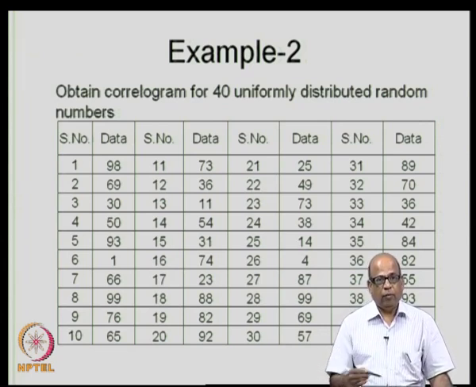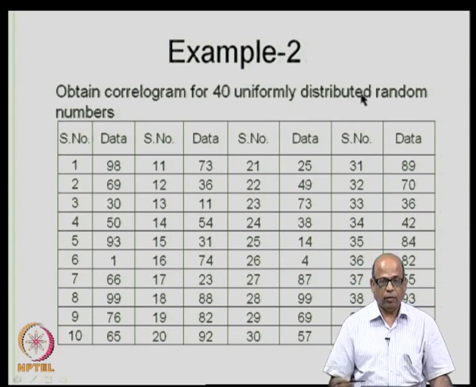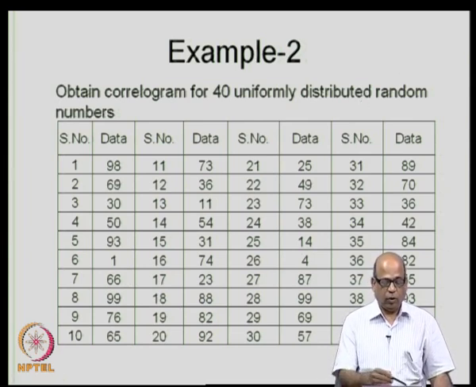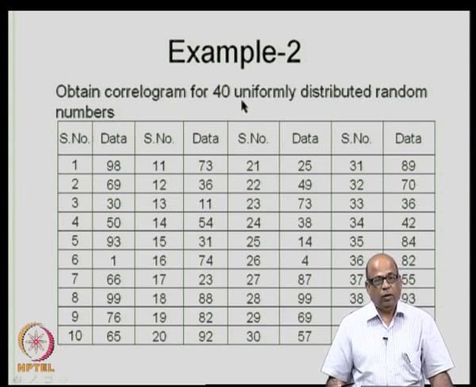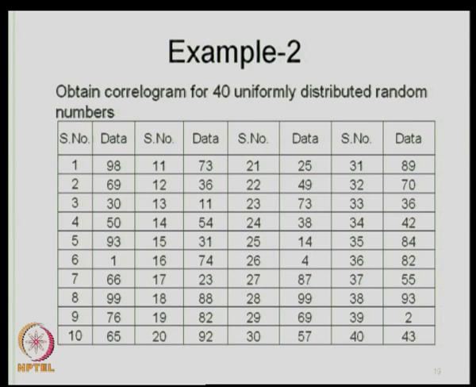Let us generate 40 uniformly distributed random numbers, that is 2 digit random numbers, and see what happens to the autocorrelations. We will compute autocorrelations up to, let us say, lag 10. These are the serial numbers, and this is the data on uniformly distributed random numbers: 98, 69, etcetera, then 11, 12, 13, 20.